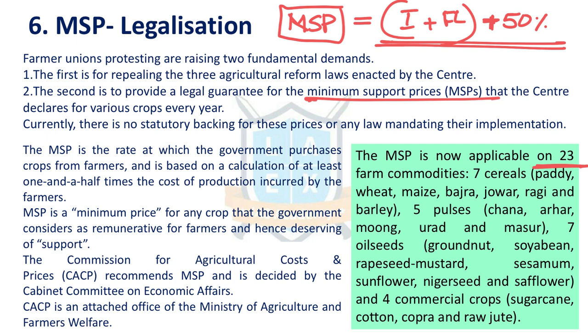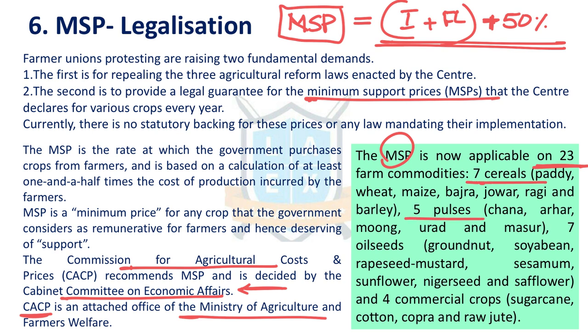Now, MSP is calculated by the Commission for Agricultural Costs and Prices. It recommends it, and the Cabinet Committee on Economic Affairs decides the final prices. CACP is an attached office of the Ministry of Agriculture. Under MSP, 7 cereal crops, 5 pulses, 7 oil seeds, and 4 commercial crops are covered.